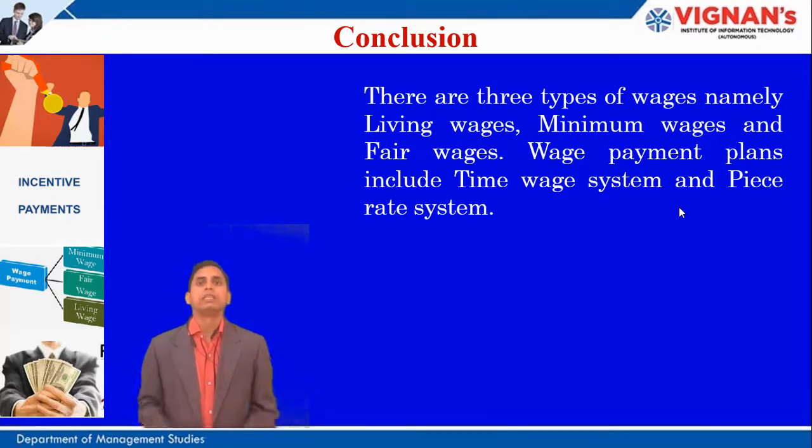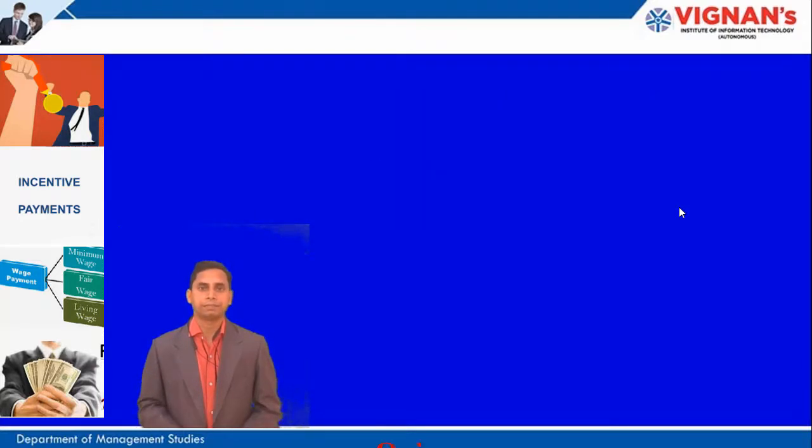Finally, there are three types of wages named living wage, minimum wage and fair wage. And the wage payment plans include the time-based system and also the piece rate system.